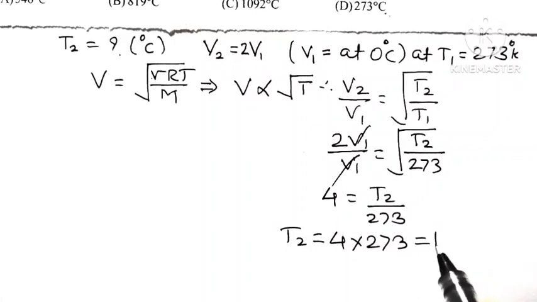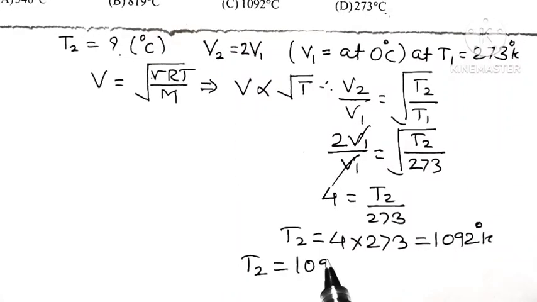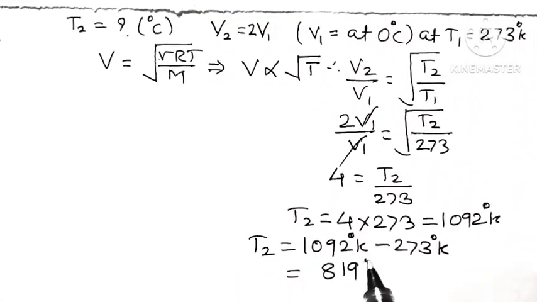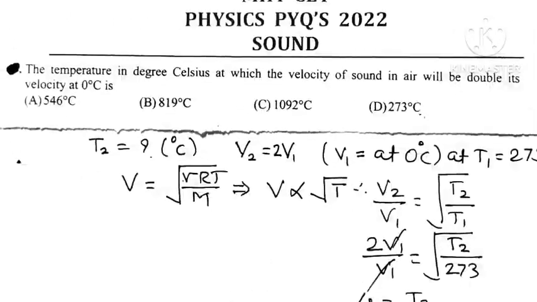that is equal to 1092 degree Kelvin. Now convert it into degree Celsius. So temperature T2 is equal to 1092 degree Kelvin. If I subtract 273 from it, then I will get my answer in degree Celsius, and that comes to be 819 degree Celsius. Means at a temperature T2 equal to 819 degree Celsius, velocity of sound will become double its value at NTP.